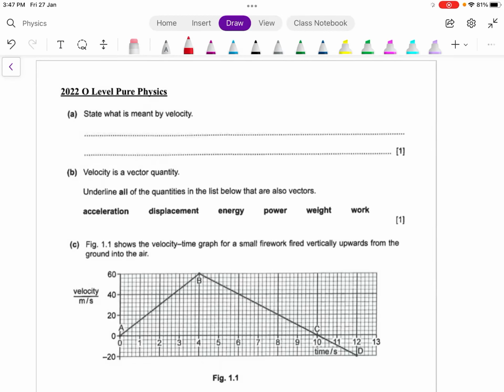Alright, so let's go through this 2022 O-Level Pure Physics Paper 2 question 1. This is actually a warm-up question for the start of Paper 2. Part A, state what is meant by velocity. This is just the definition. You just need to say that velocity is the rate of change of displacement. As long as you say rate of change of displacement, the 1 mark is yours.